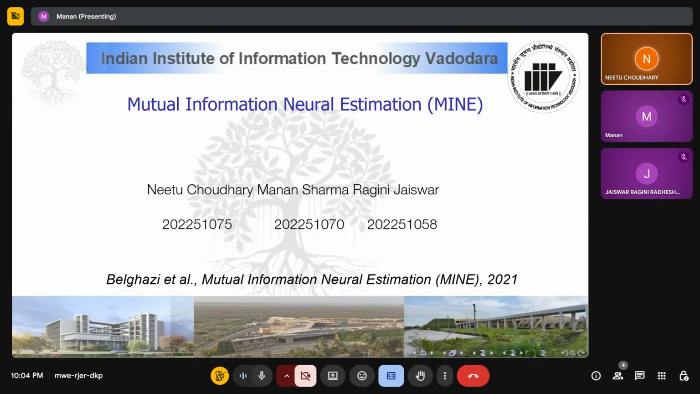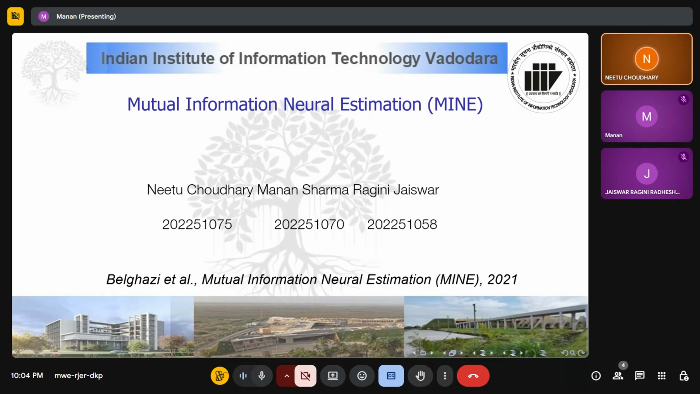Today we will be presenting a topic called Mutual Information Neural Estimation, commonly known as MINE. Mutual information is a measure that tells us how much two random variables are related. It is a very important concept in machine learning because it helps us understand dependencies in data. However, the classical methods struggle a lot when the data becomes high dimensional, which is very common in modern deep